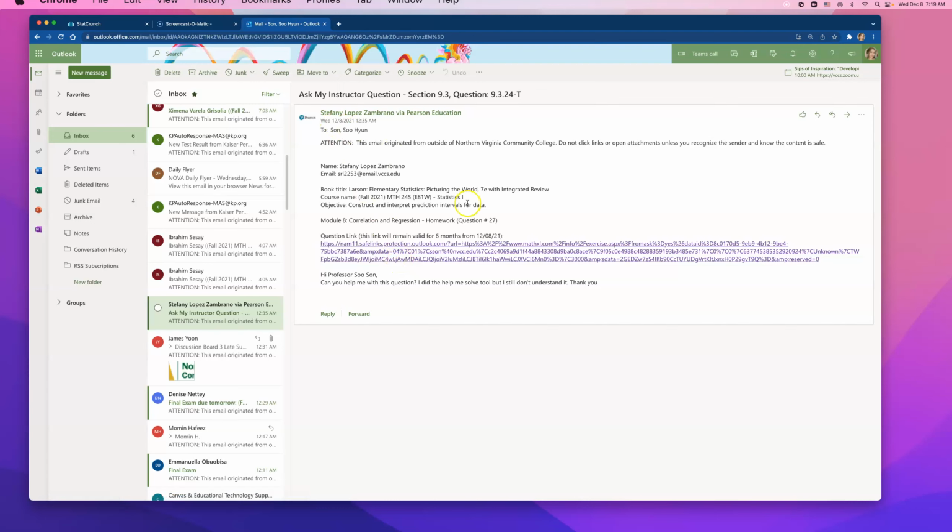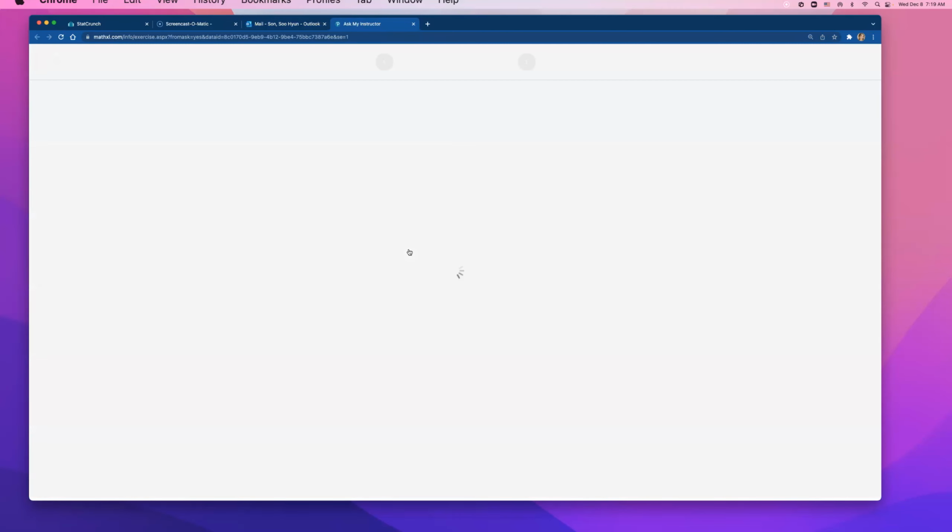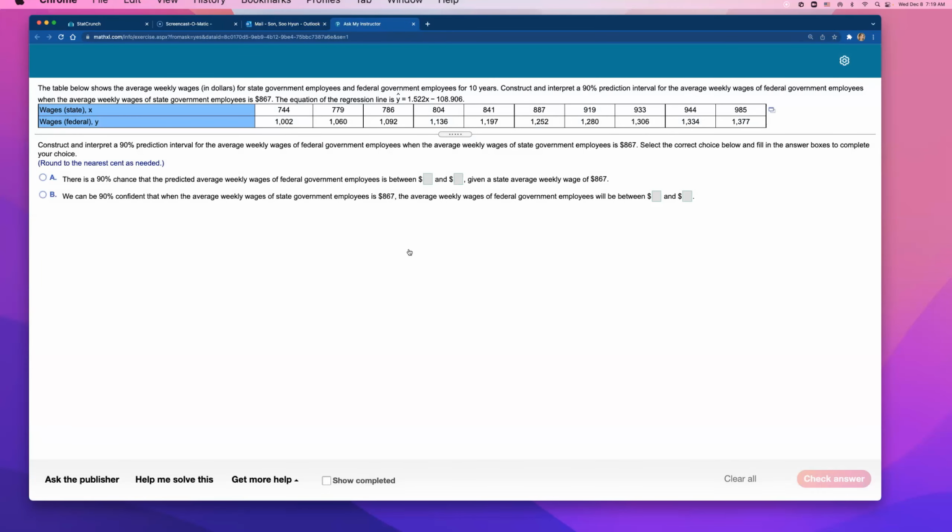Stephanie forwarded me this question, number 27 on the Module 8 homework. Let's see what this one is about. Oh, prediction interval. Okay, I can show you how to make those prediction intervals using StatCrunch here, okay?